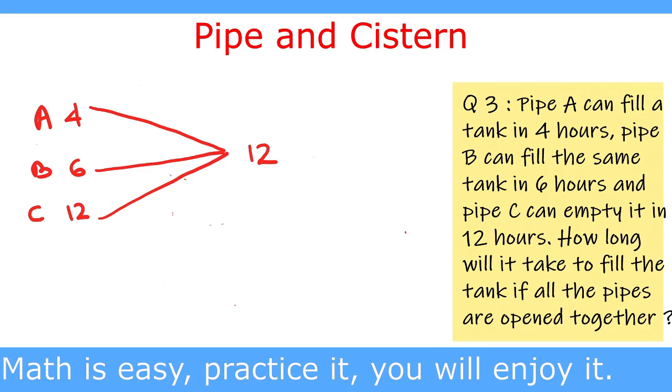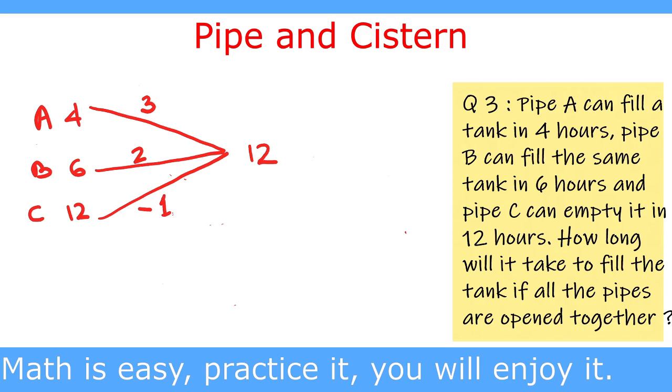Now pipe A fills the tank in 4 hours. If we divide 12 by 4, we get 3. So 3 units are filled by pipe A every hour, and 6 divides 12 for 2 times, so pipe B fills 2 units per hour, and 12 divides 12 for one time. So pipe C empties 1 unit per hour. So we write it as -1.